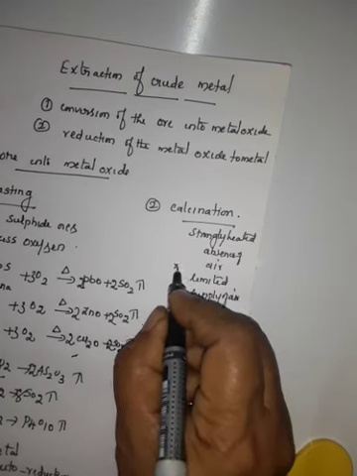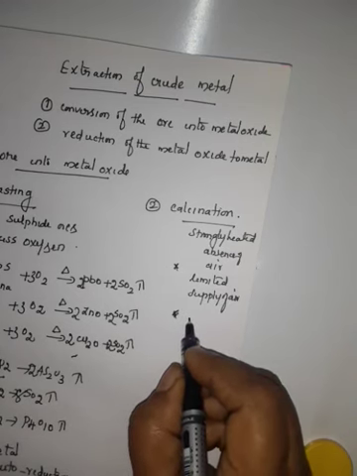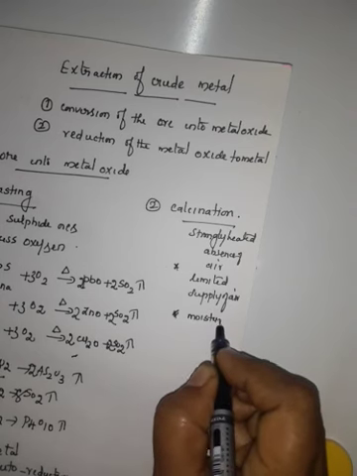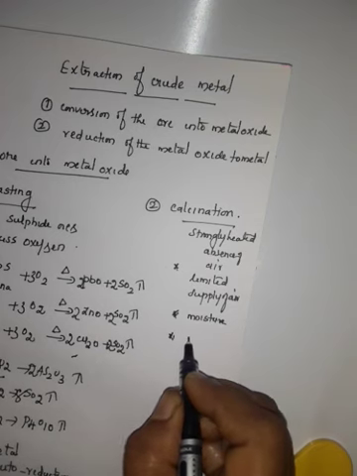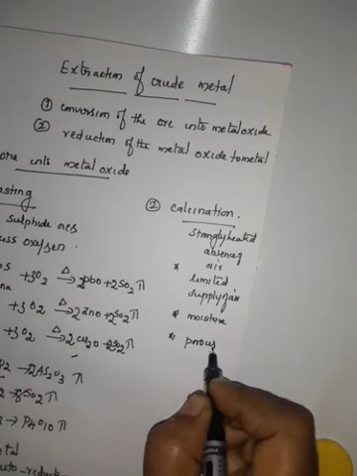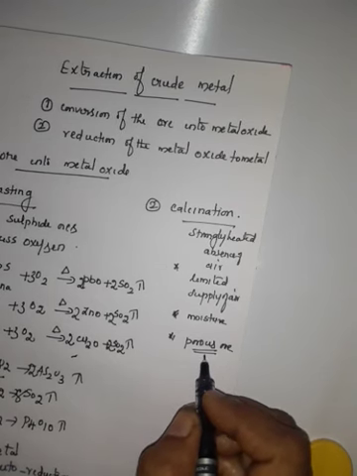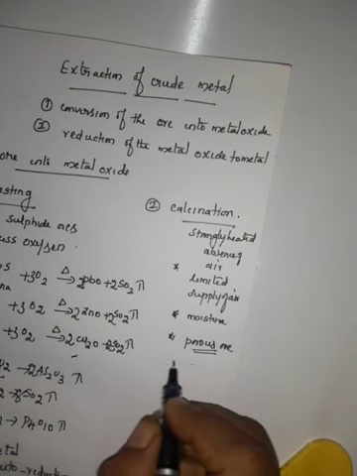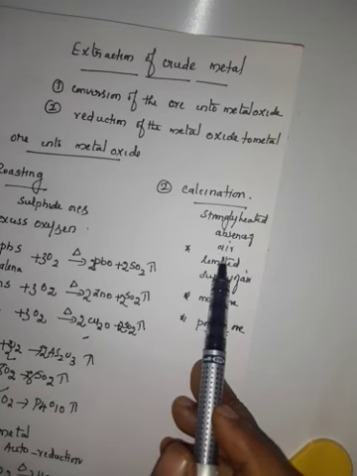During this process, if water is present, it escapes as moisture. If any organic matter is present, it also gets expelled, leaving behind a porous ore. Porous means becoming spongy. The hard ore, after expelling water vapor and organic matter, becomes porous, like a sponge. This is called calcination, strong heating in the absence of air.